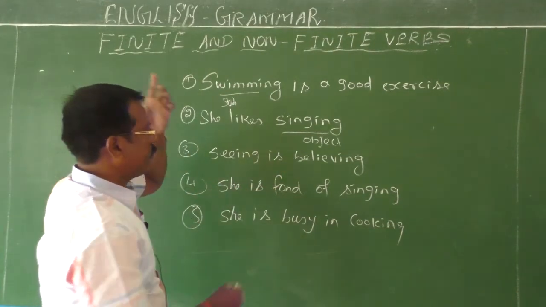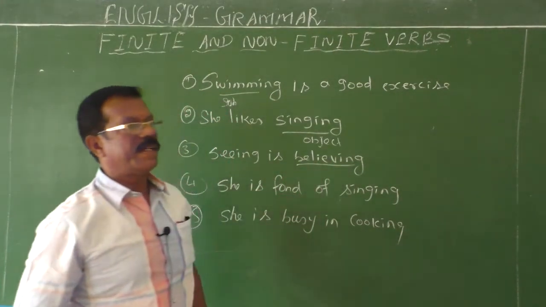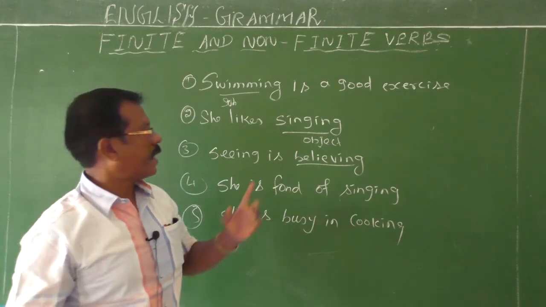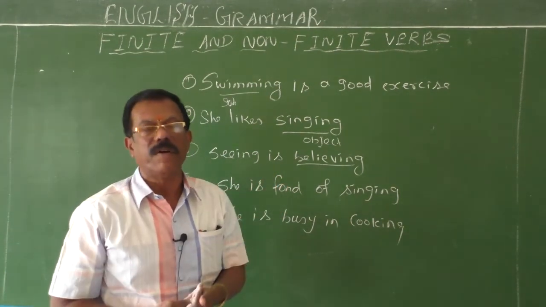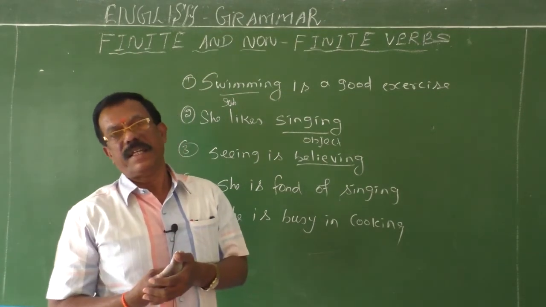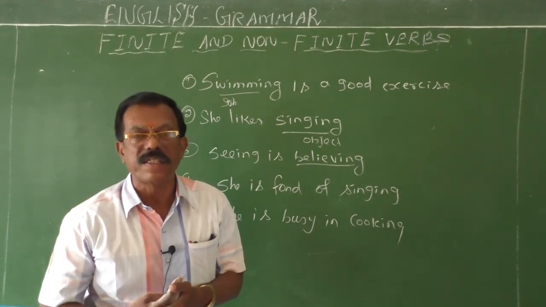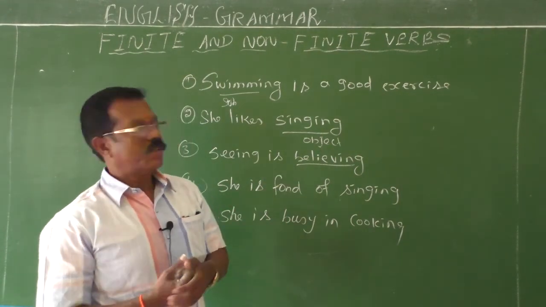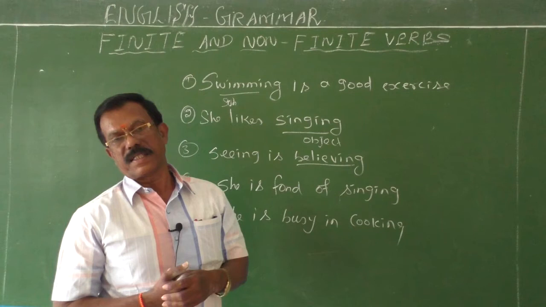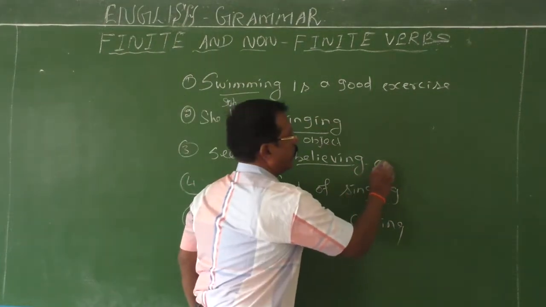Seeing is believing. So it comes to complete the sentence. It comes after the be verbs. When a noun comes after the be verbs to complete the sentence, then it is called what? How it is called? Do you know that? It is complement. So here, gerund is used as a complement.